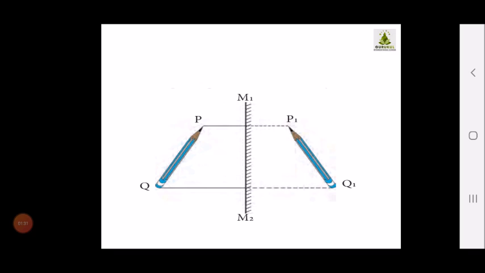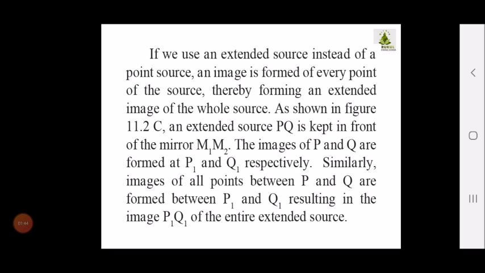A pencil is there, and the line PQ is also there. You can see its image in the mirror M1, M2 as P1 and Q1. How is this image formed? If we use an extended source instead of a point source, an image is formed of every point of the source, thereby forming an extended image of the whole source.